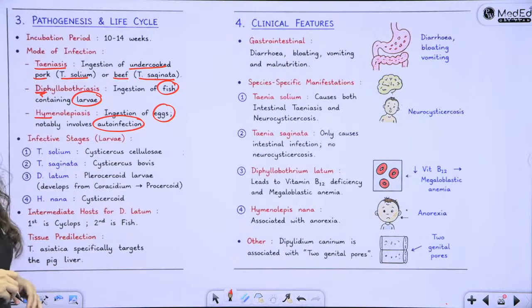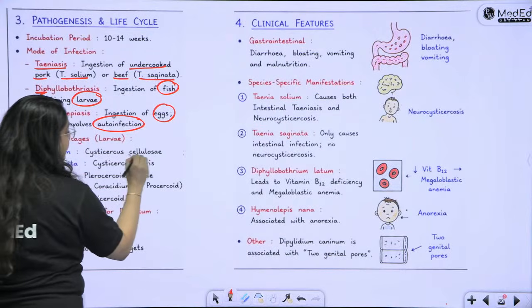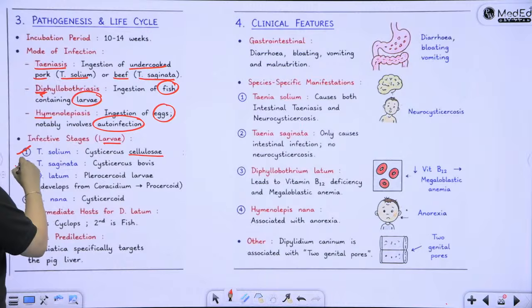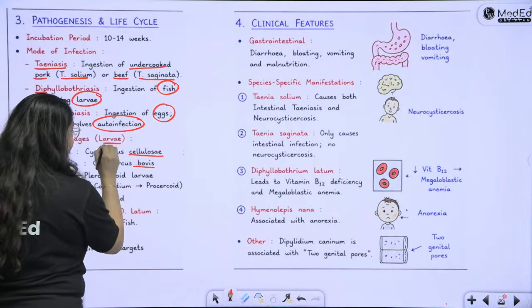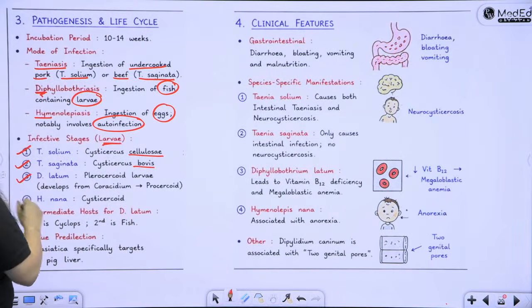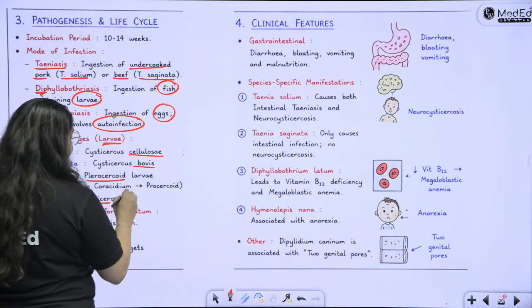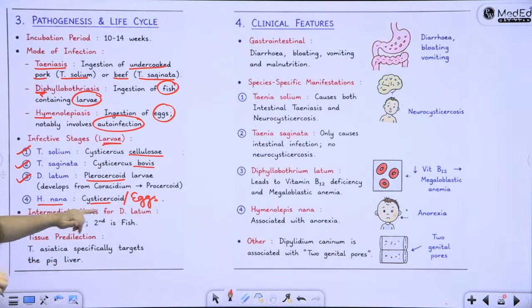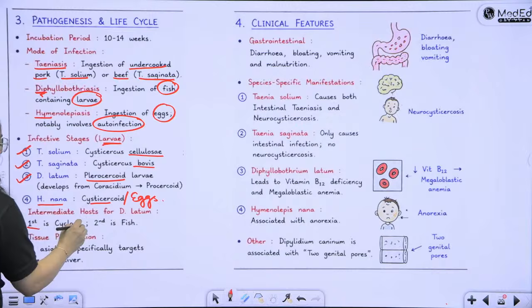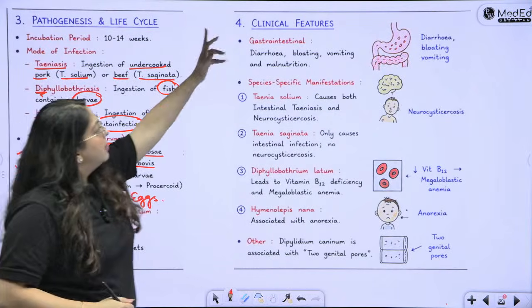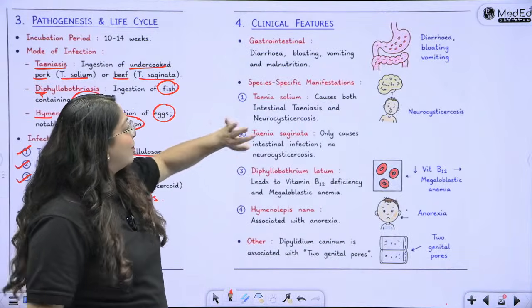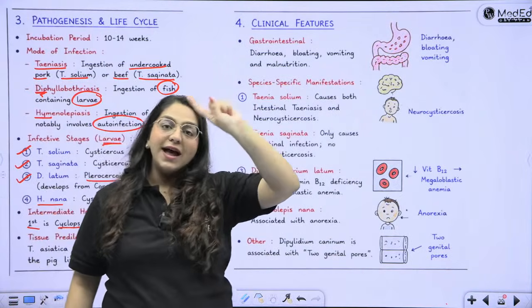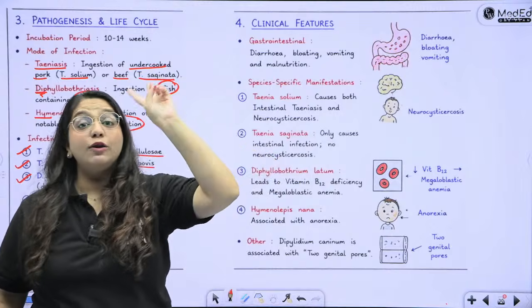What are the infective stages? For Taenia solium, Cysticercus cellulosae, which is the larva. For Taenia saginata, Cysticercus bovis, which is the larva. For D. latum, the plerocercoid larva. And for H. nana, the cysticercoid larva, or actually it is the eggs. The eggs. Intermediate host for D. latum, first is crustaceans or cyclops and second is fish, and that's it. GI features: diarrhea, bloating, etc. For H. nana anorexia, for D. latum megaloblastic anemia.